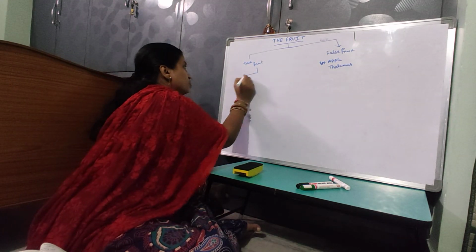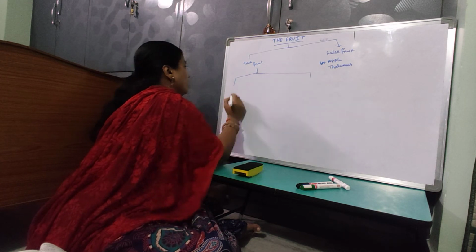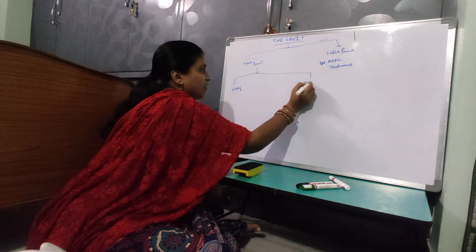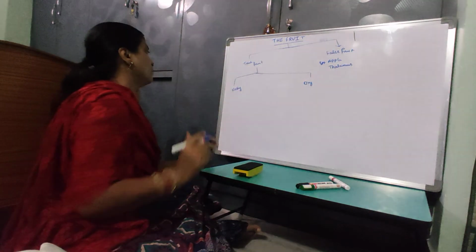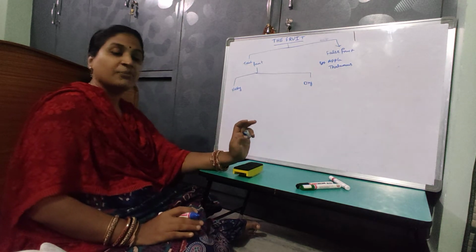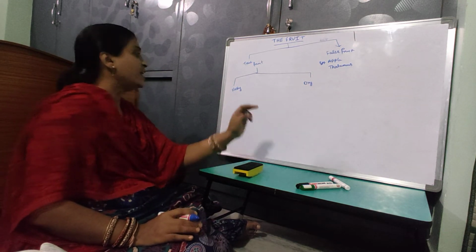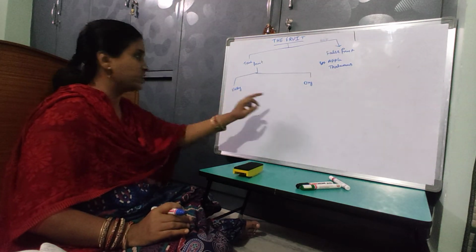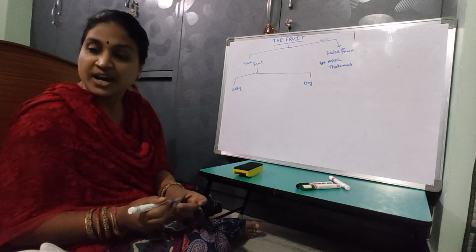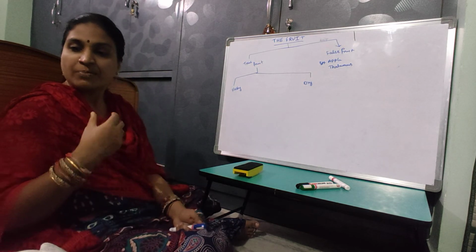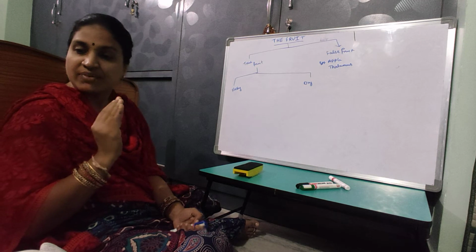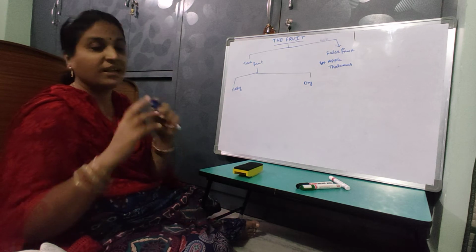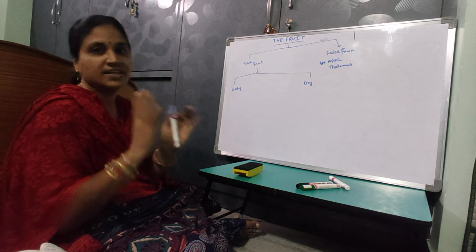True fruits, based on the pericarp, are divided into two types: fleshy fruits and dry fruits. If the pericarp, that is the epicarp, mesocarp and endocarp, is fleshy and pulpy, such fruits are called fleshy fruits. Dry fruits are those where we cannot differentiate the pericarp into epicarp, mesocarp and endocarp. The pericarp layer is indivisible.